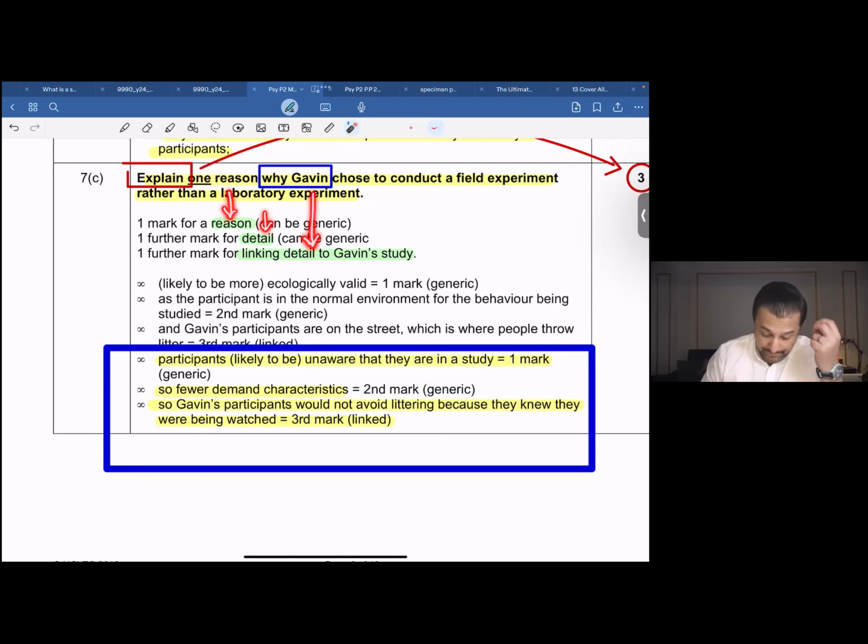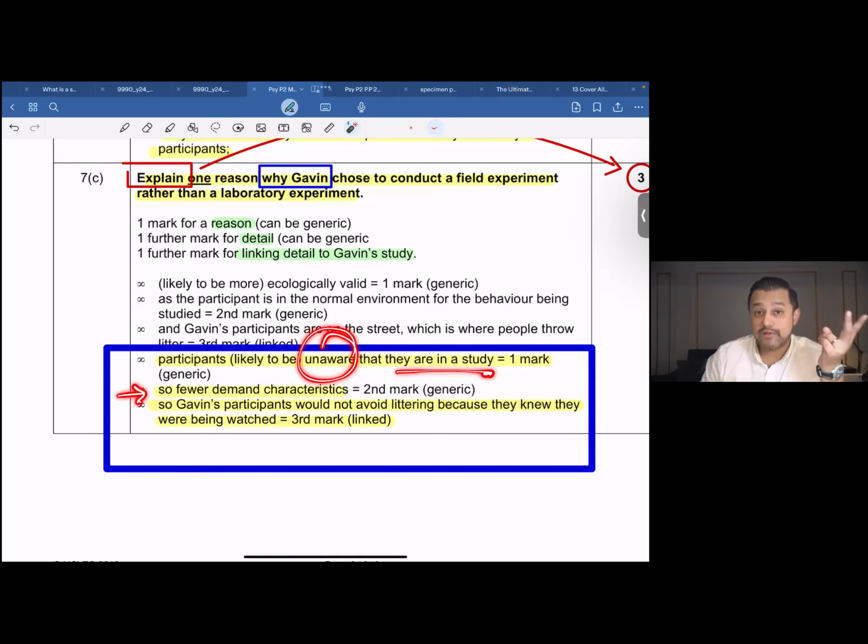So taking this ahead, if I may use this example, it says participants are likely to be unaware that they're in a study, because it's a field experiment. A field experiment always has lesser chances of the participants finding out that they're part of research, because there is lesser control over extraneous variables. Of course, lesser control means lesser chance of standardization, lesser chance of replication, and consequently lesser chance of reliability being high. So participants are likely to be unaware that they're in a study: the first mark.